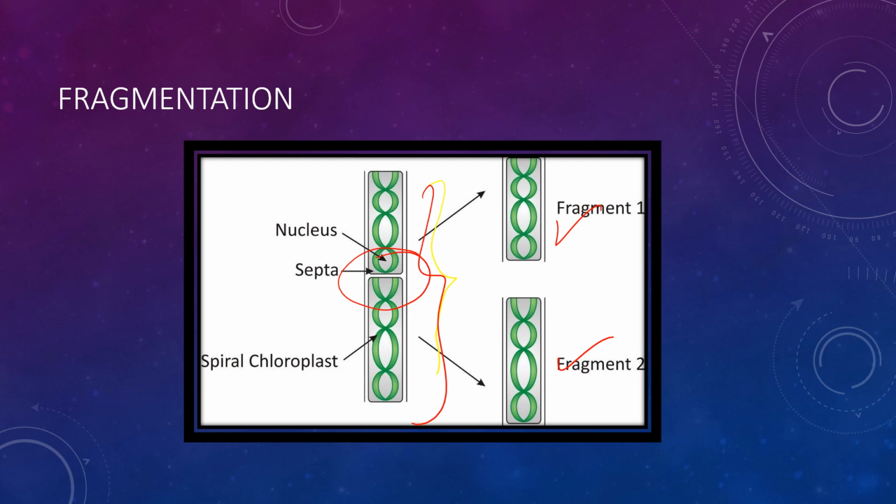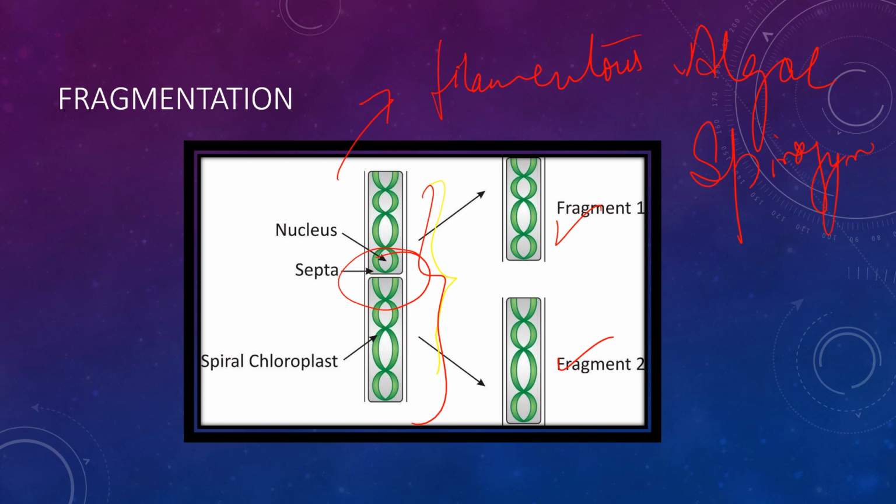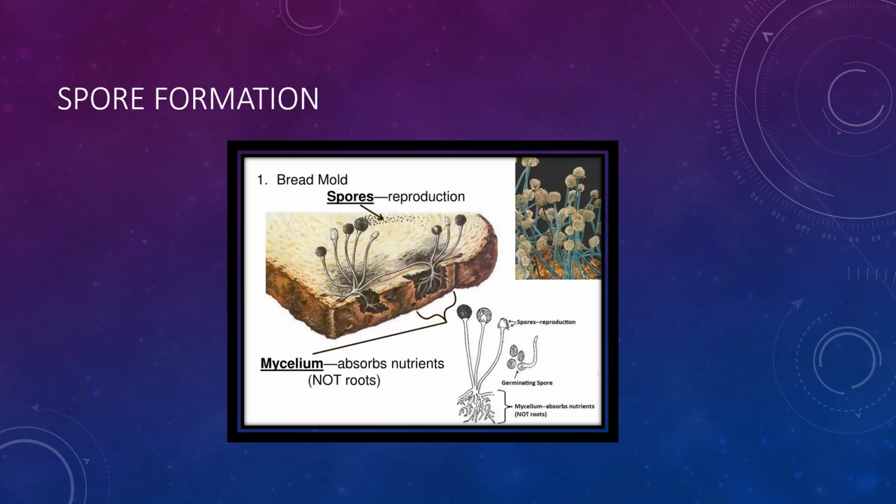Filamentous algae such as Spirogyra reproduce by this method. Spirogyra is a filamentous alga, and this process is appropriate for it, as these filaments are easy to break into fragments. Many fragments are broken off, and each fragment grows into a new individual again. Now next comes spore formation.